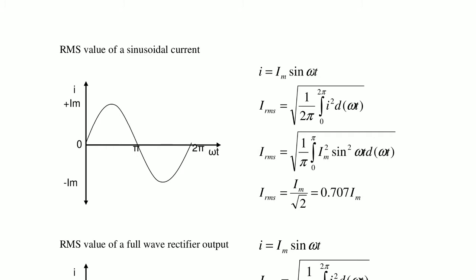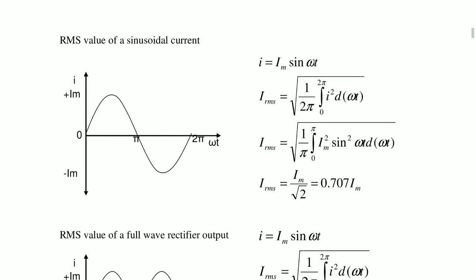So I is equal to Im sin omega t, the instantaneous equation, but we need IRMS. So how do we calculate the RMS? The formula is under root of 1 by 2 pi, integral from 0 to 2 pi of i square d omega t. Here d omega t means derivative with respect to omega t, angular frequency times time.